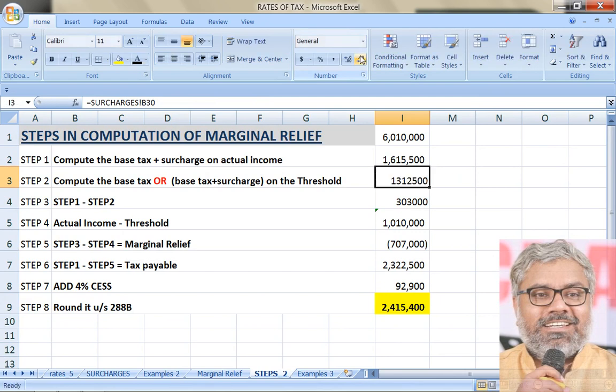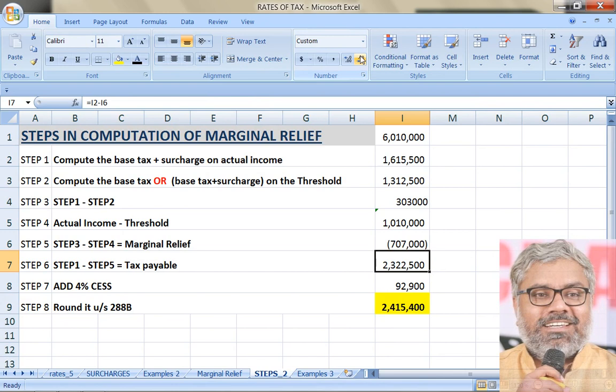But what would be the threshold here? Threshold will be the same. What if the income is only 50 lakhs? How much would have been the tax liability? That also you can calculate. It would have been 13 lakhs 12,500. Step 1 minus step 2 is 3 lakhs 3,000. Actual income is exceeding the threshold by how much? 10 lakhs 10,000. Marginal relief is 7 lakhs 7,000 negative.